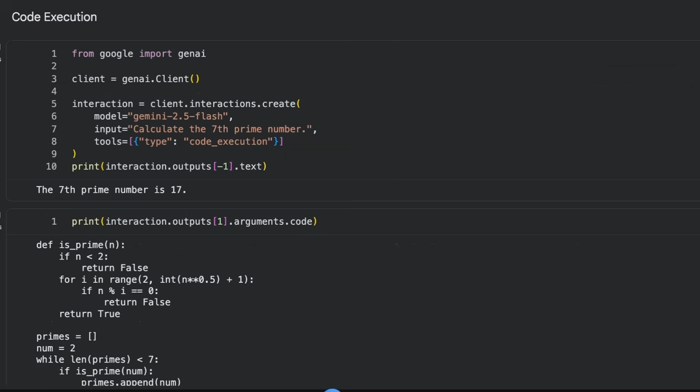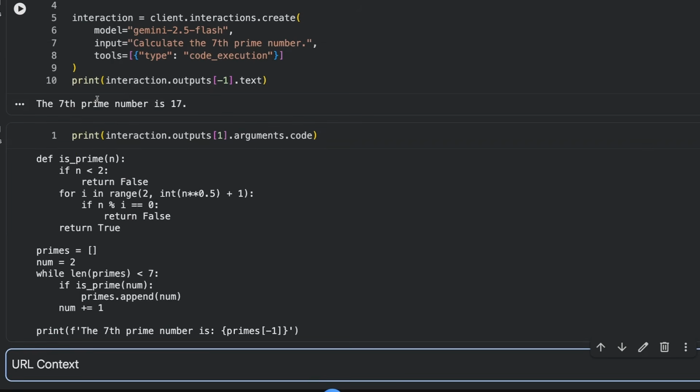We've also got the code execution tool, which allows us to basically get the model to actually write Python code. So you can see here, I've basically put in, calculate the 7th prime number. I've given it the tool of code execution. So it comes back with the right answer here. To see how it actually did that, we can see that, okay, it actually wrote code and ran that server side to get the correct answer out there.